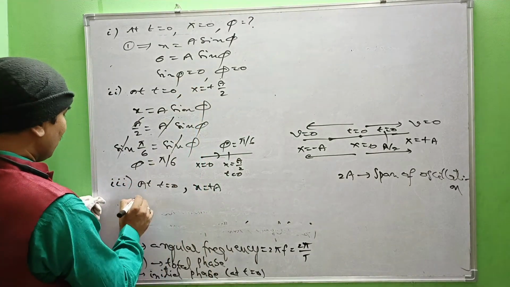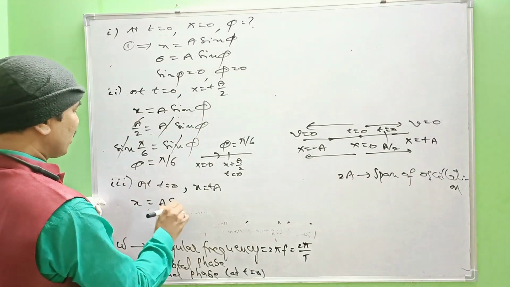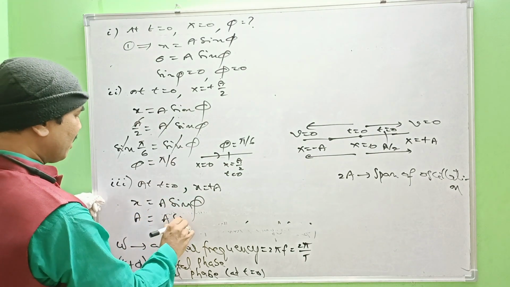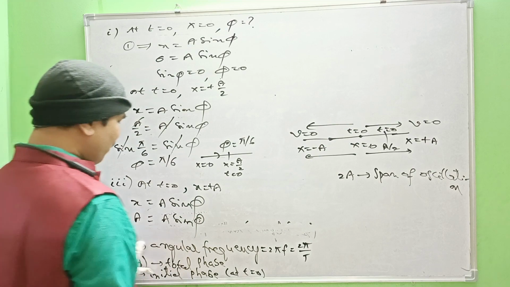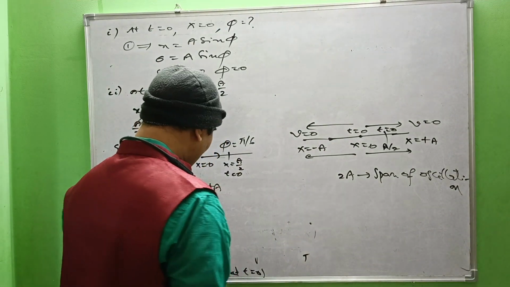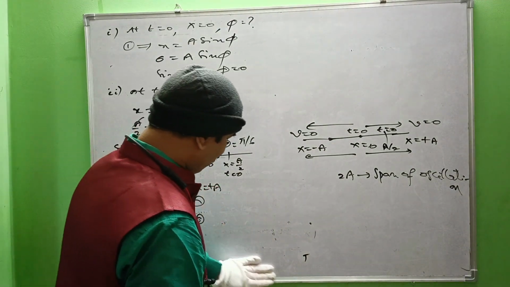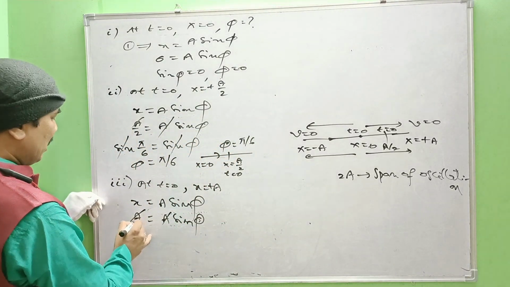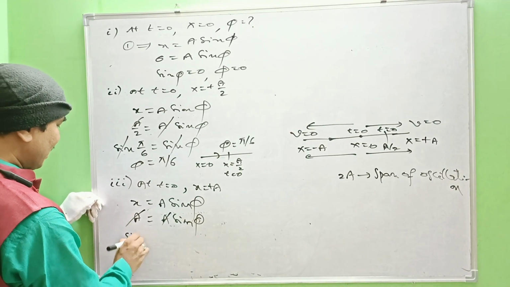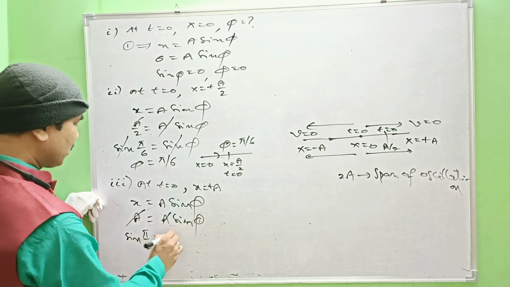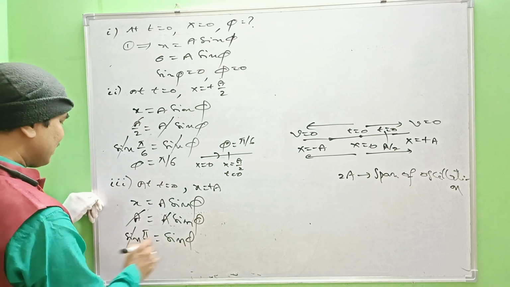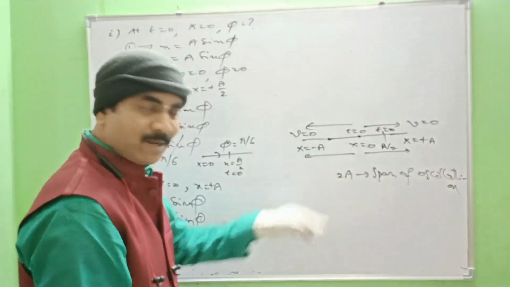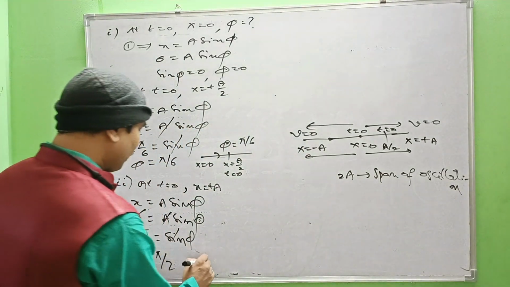Let us see. Now from equation 1, x equal to a sine phi. x means a equals a sine phi. A both cancel. Now we are left with 1 equal to sine phi. 1 means, in terms of sine, pi by 2 equal to sine phi. Sine cancels. The phase acquired by the particle when it reaches the right extreme position from the mean position is given by pi by 2, like this.